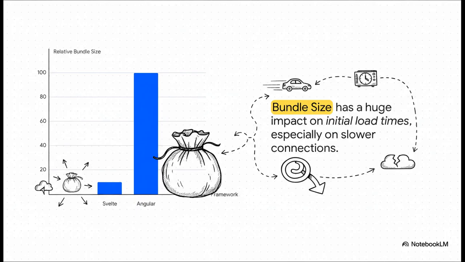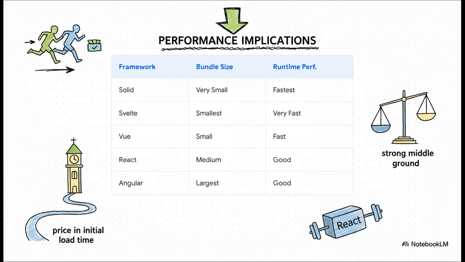This single metric, how much code you're actually sending to your user's browser, has a huge impact on how fast your site loads, especially for people on slower connections. Okay, let's break it down even further. Take a look at this scorecard.